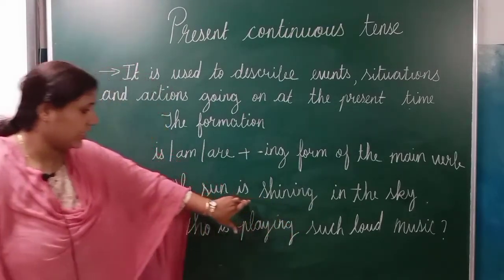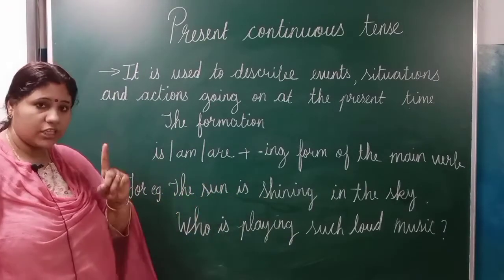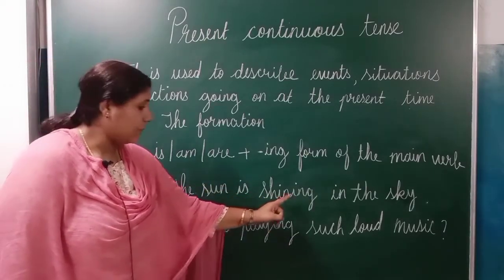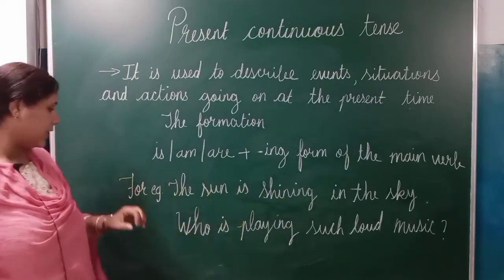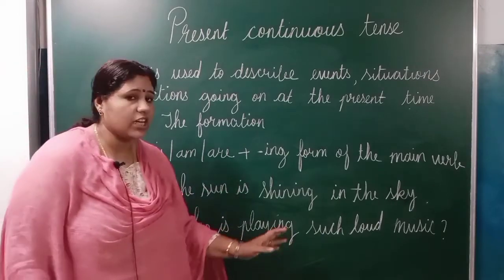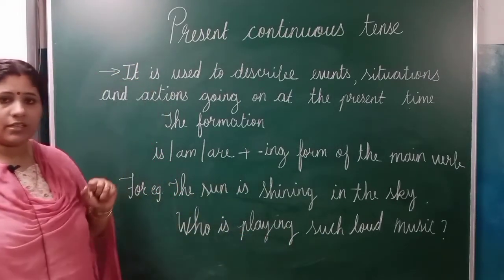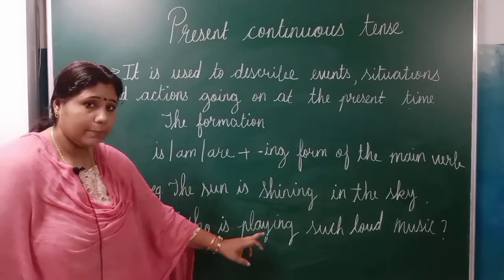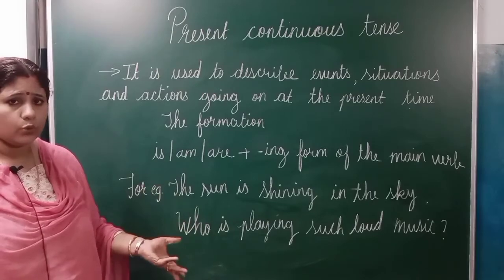Is shining. Is, because sun is singular. Shine plus ing. We have to add ing to the main verb. Next, who is playing such loud music? Is playing. Play plus ing. Is, because who is singular.